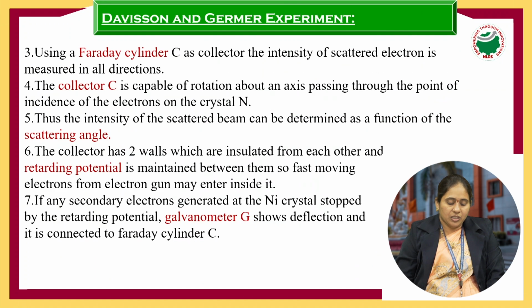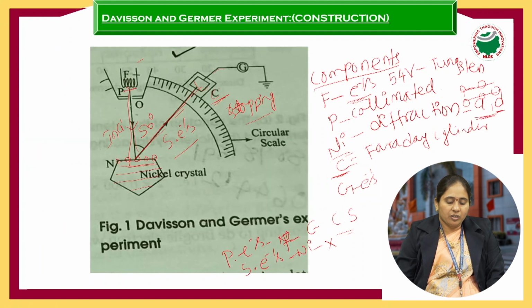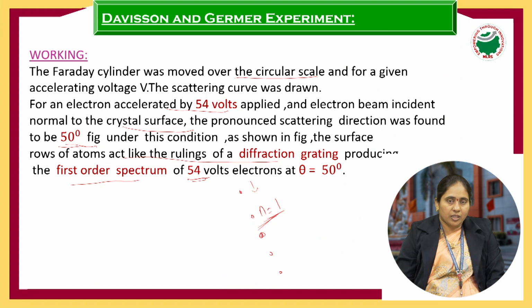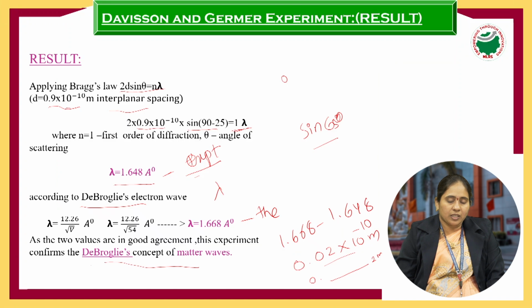So principle, construction. In construction, we are using what components and what is the purpose of the components. In working, how it will be working, what angle we are going to take, what potential we are applying, and result. In the result there is a theoretical result as well as an experimental result. The theoretical result is from de Broglie, and the experimental result is from Bragg's law. So these two values coincide with each other. So the Davisson-Germer experiment confirms the de Broglie matter waves.